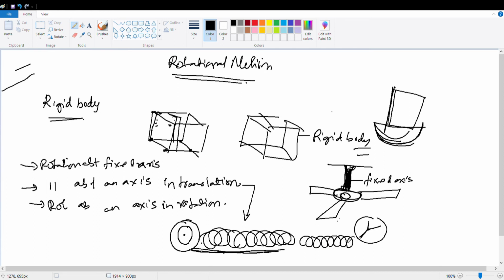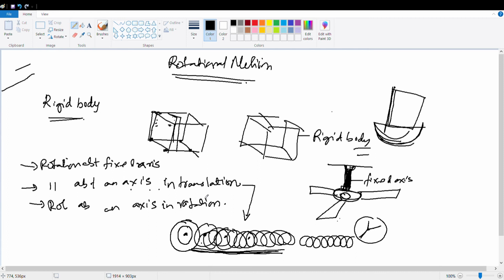So constantly, if you see, this is changing. It is here. When it is here, it is here. It is here. It is here. So it is rotating around this point. However, it is also moving ahead. It's called rotation about an axis in translation. Is it clear?